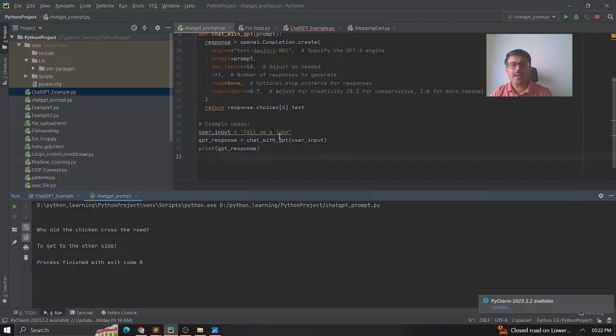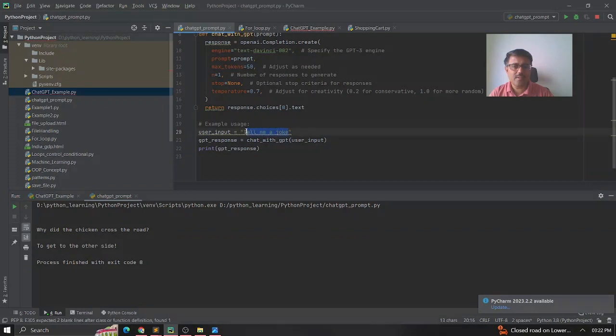You can see here, I used ChatGPT, I gave it "tell me a joke", and it gives me a joke: why did the chicken cross the road? To get to the other side. Right? A simple one it has given to me. I can use anything here now.